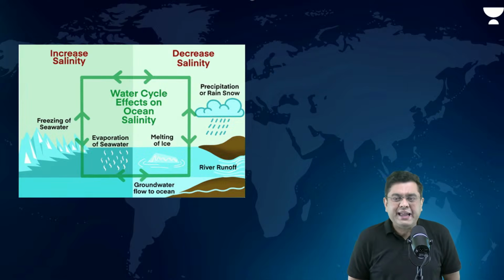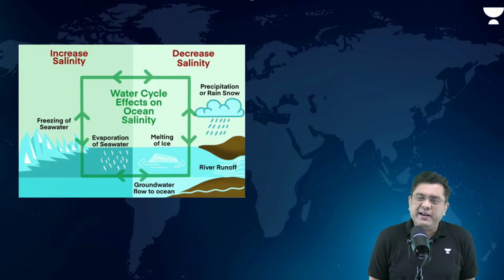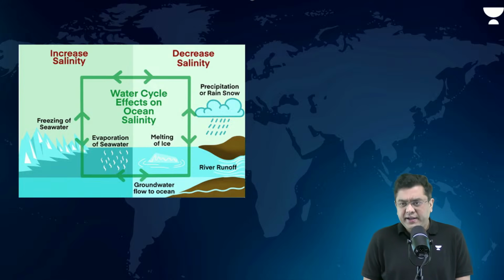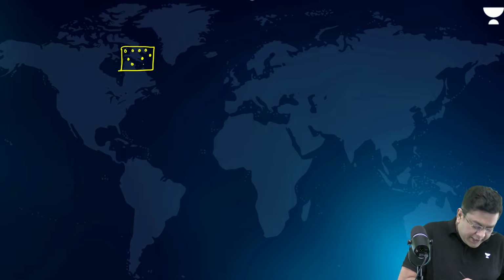Okay. Then here also you have the horizontal and the vertical distribution of salinity, just like temperature. How does salinity vary? And why does salinity vary? Now, it is very simple to understand. If you apply the basic logic of addition and removal of water, let's suppose you consider the case of a water parcel. It will have water droplets, isn't it? In between these water droplets, let's suppose you have the presence of salt.